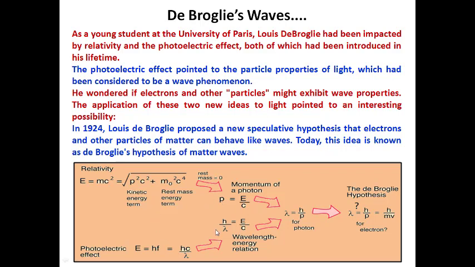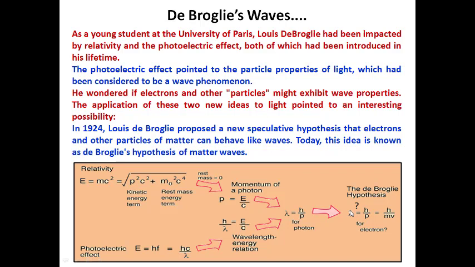So de Broglie compared these two left hand side portions and derived the final equation: lambda will be equal to h by p for photon. Here h is the Planck's constant, p is the momentum. So p will be equal to m into v, where m is the mass of the photon, v is the velocity of the photon. So this one is named de Broglie's hypothesis.